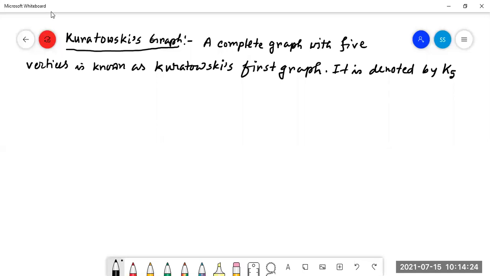Now, how will it look? What is a complete graph? Complete graph means, sir, each and every node is connected to each other. Okay.